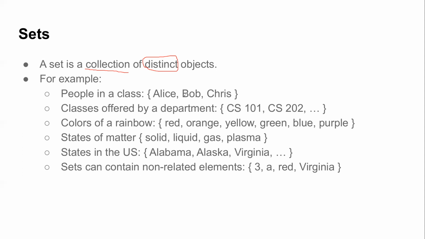In general, repetitive objects are represented by a single entity because they should all be distinct. Similarly, classes offered by a department, some course names, or colors of a rainbow, or for that matter, states of matter: solid, liquid, gas, plasma, or states in the US.